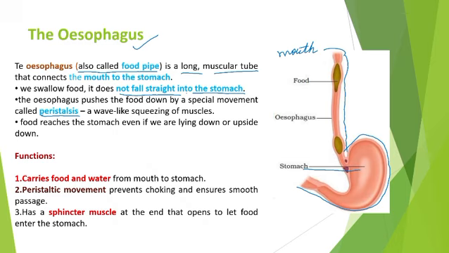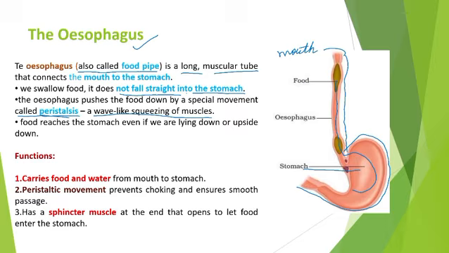Understand? How? It means a wave-like squeezing of muscles. A wave-like squeezing of muscles means relaxation and contraction of muscles. This movement is called peristalsis. Got it? When we eat the food, it converts into smaller particles and forms a bolus, and then this food goes into the stomach.